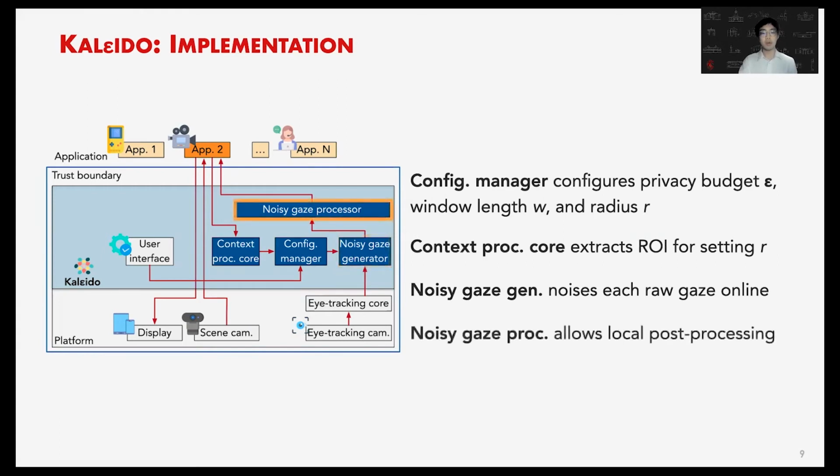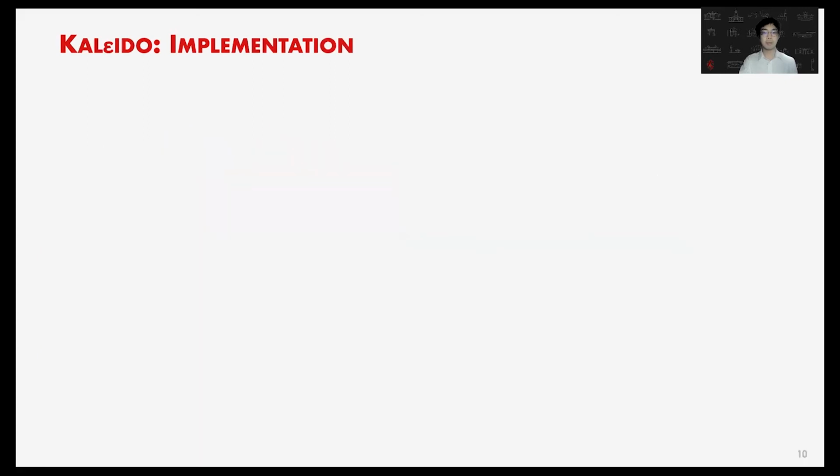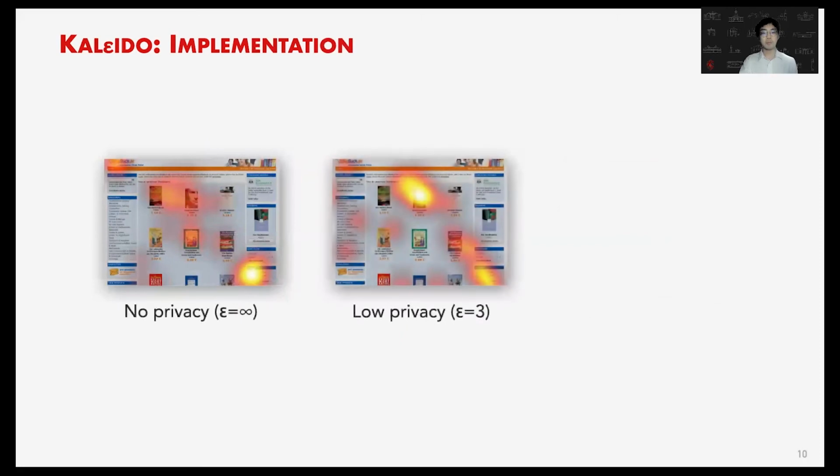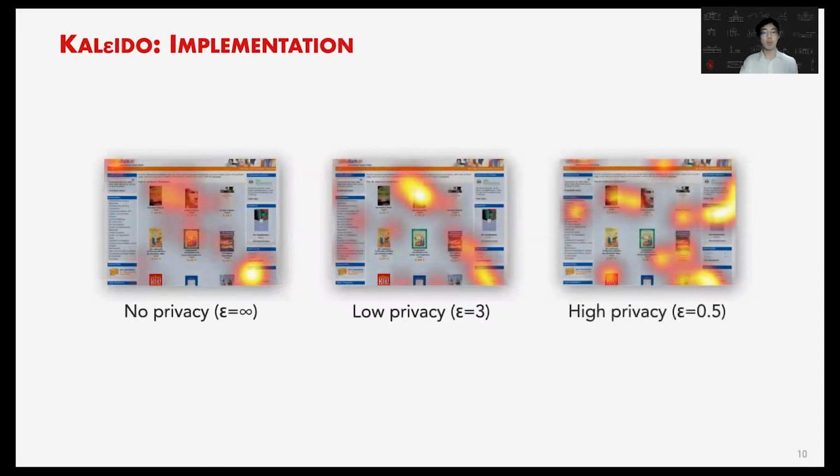Then we have the noisy gaze processor that allows local post-processing, such as smoothing, before offloading the data to the untrusted applications. Here, I intuitively show the effect of KALEIDO against the one without privacy enabled, using the visualization of eye tracking data heat map on the web page. We can visually see the differences between different setups with and without privacy.